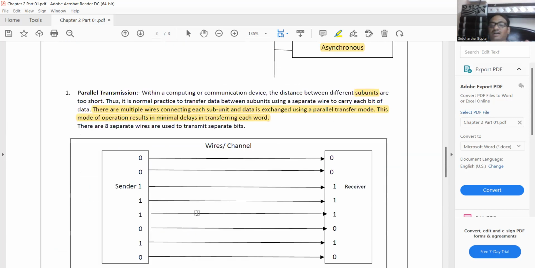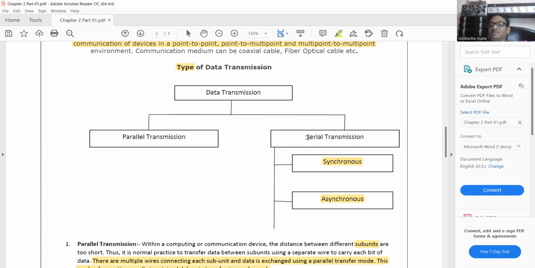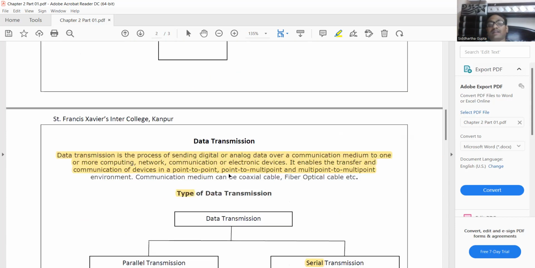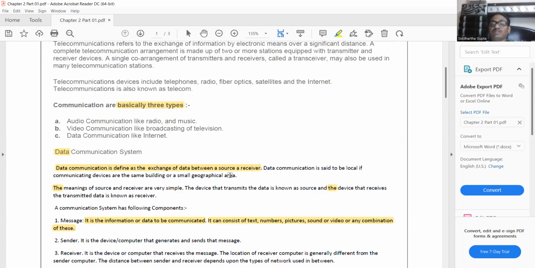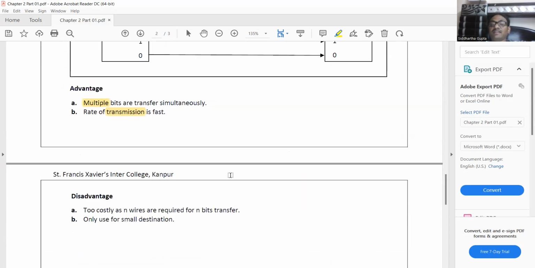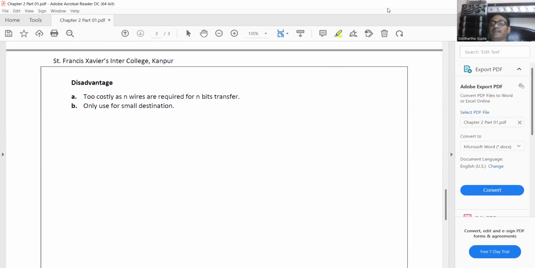Serial transmission is a bit contradictory to that. We will discuss serial transmission in my next class. I hope you understand all the concepts I have told you, and you will write down all the notes. If you find any difficulty understanding these concepts, it's better to ask in our personal WhatsApp group, that is class 10E computer.